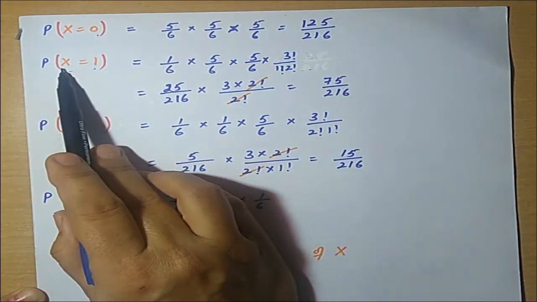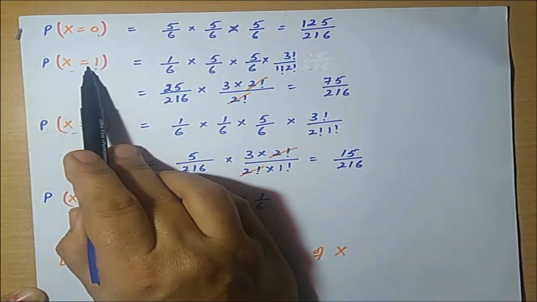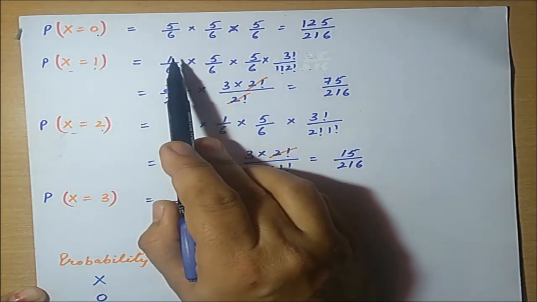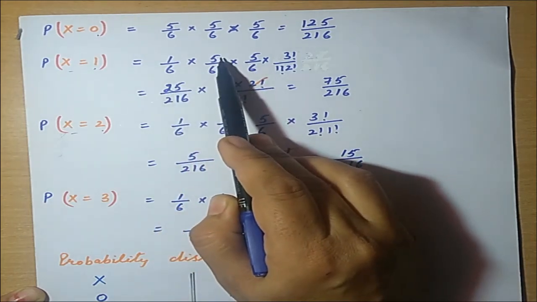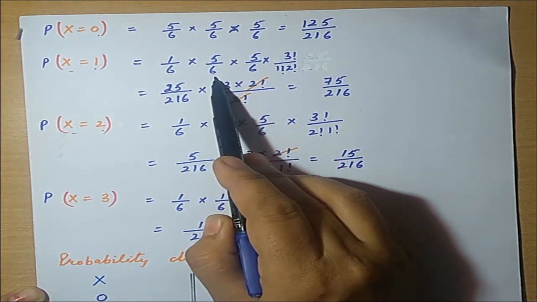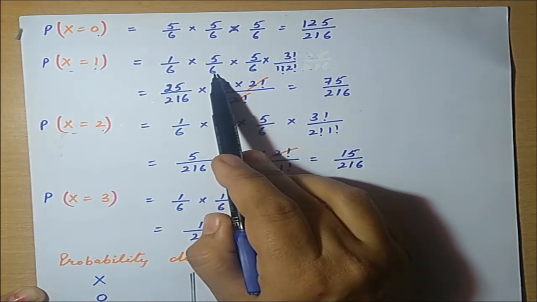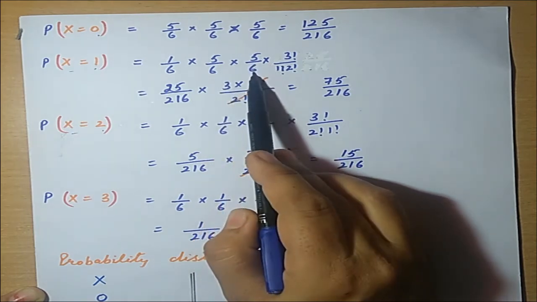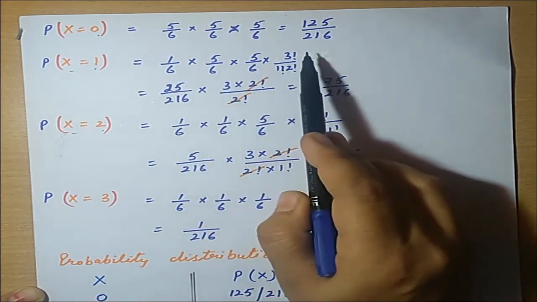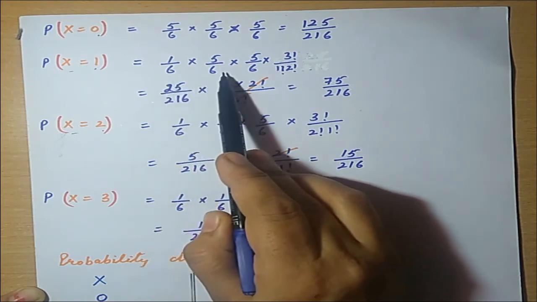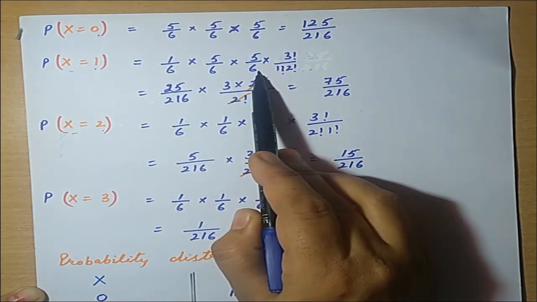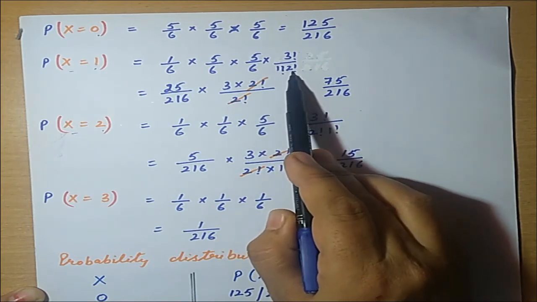For the second case, when there is one 6 and two non-6s. For one 6, the favorable outcome is 1 and total possible outcomes are 6. The other numbers are non-6, so 5 favorable outcomes out of 6 possible, for two cases: 5 upon 6, 5 upon 6. There are a total of 3 cases, so 3 factorial, divided by 1 factorial for the one 6 and 2 factorial for the two non-6s.